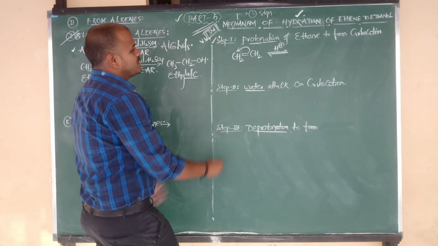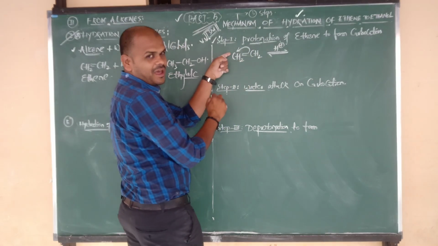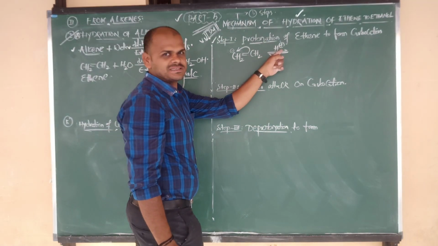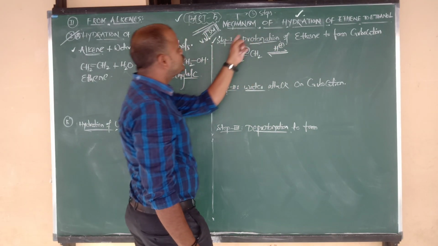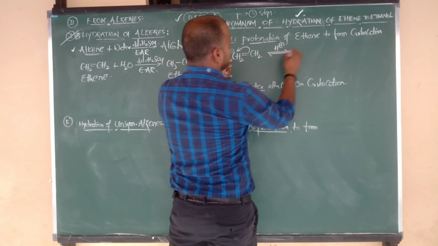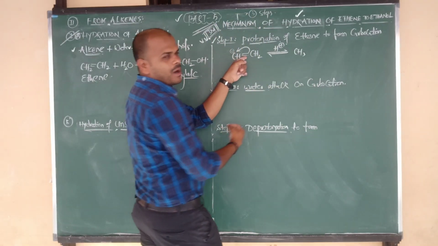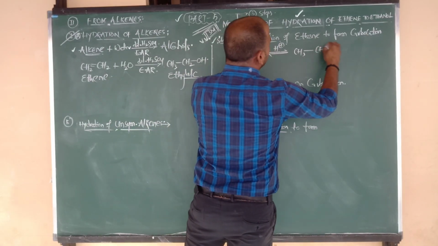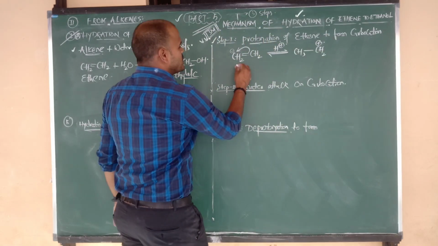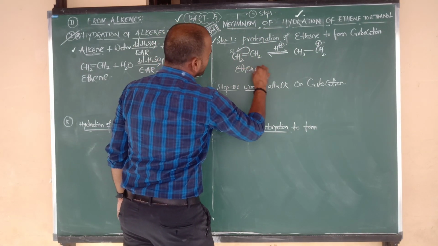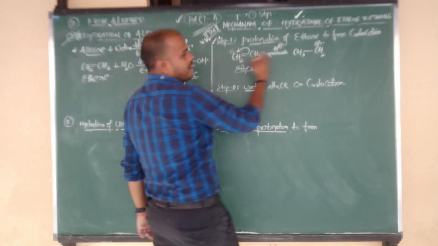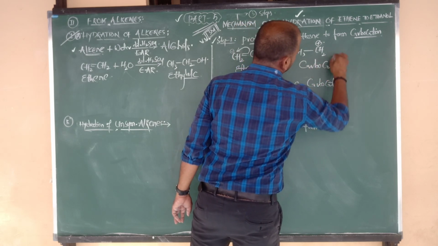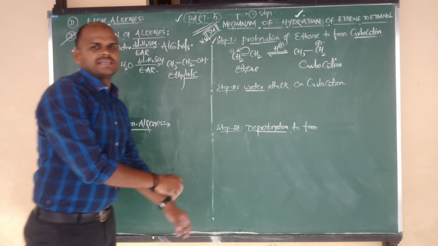Okay, beta? Right. So first suppose this pi bond was shifted to the first carbon. Now the first carbon will get the charge, what? Minus. What can attack on the minus? Plus. Now H plus, means proton, is going to attack the first carbon, so CH2 becomes CH3, the double bond becomes a single bond, and this is the CH2. It acts as a donor group. So here CH2 contains the charge. The charge is nothing but plus. So what is the reactant? Ethene. Ethene undergoes protonation. That gives C plus. What do you mean by C plus? Carbocation. I hope you understand step 1 clearly.